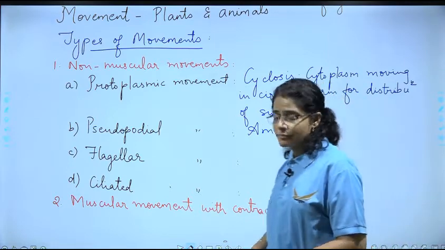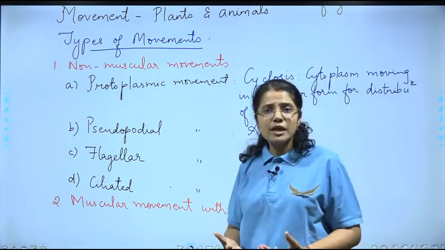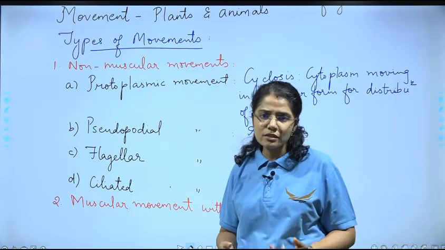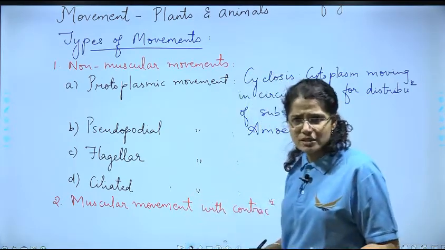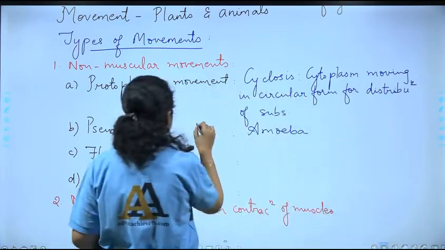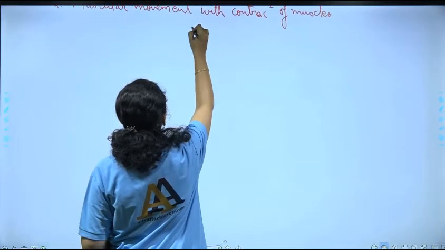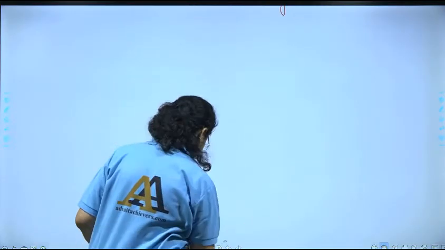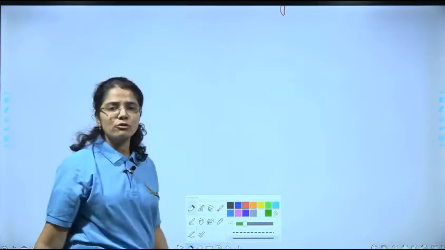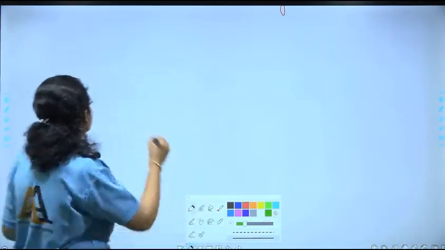Now let us see the lower organisms, that is, how do invertebrates show movement? So let us discuss a few examples about it. Let us now talk about the movement in some invertebrates.